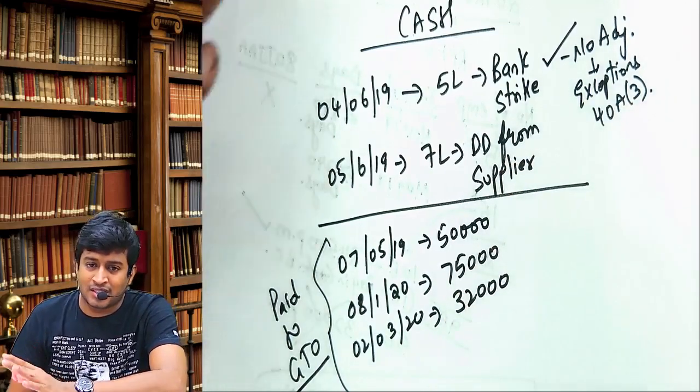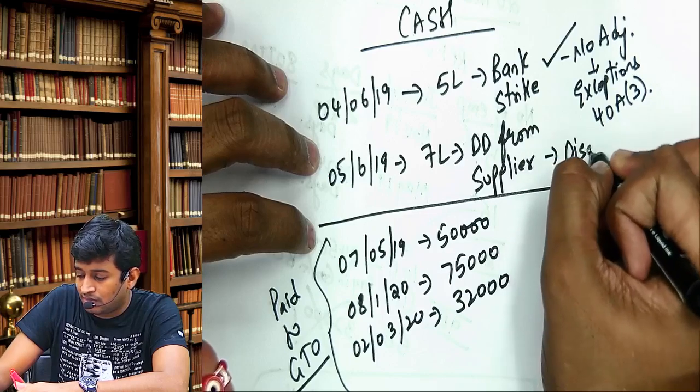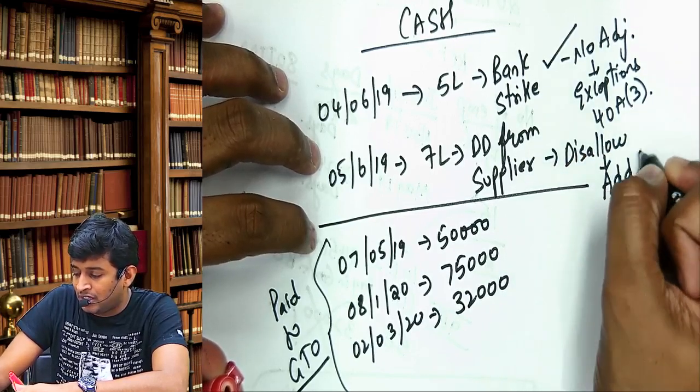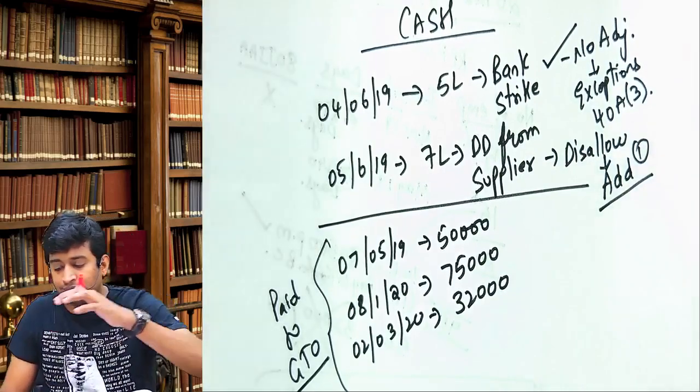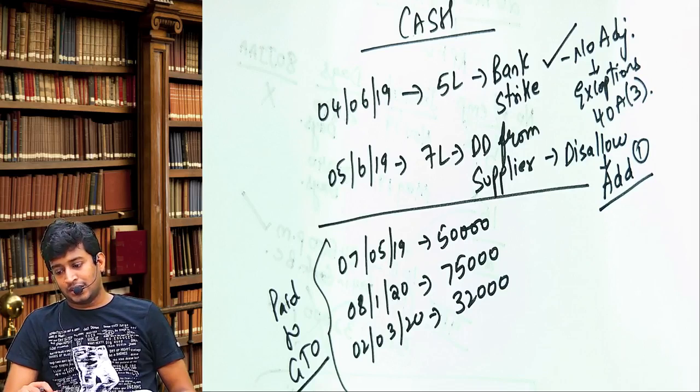Demand, and you give? If he asks, will you give? Disallow. We will add under PGBP under add 1. If he asks will you give, what nonsense is this? Next, payment to GTO, goods transport operator. The only rule under that is the payment limit is 35,000.